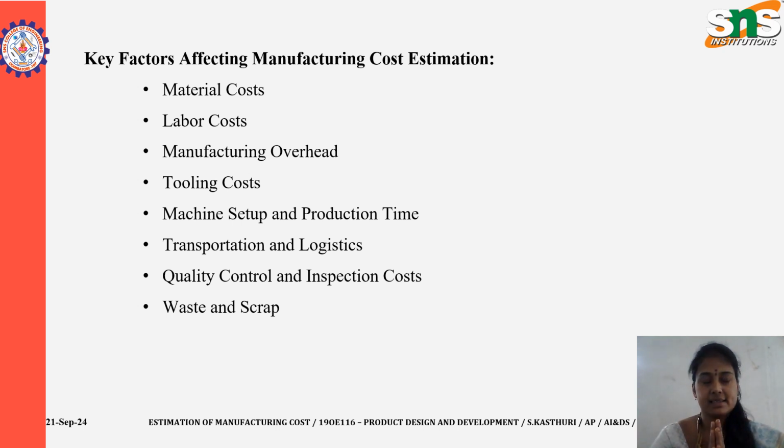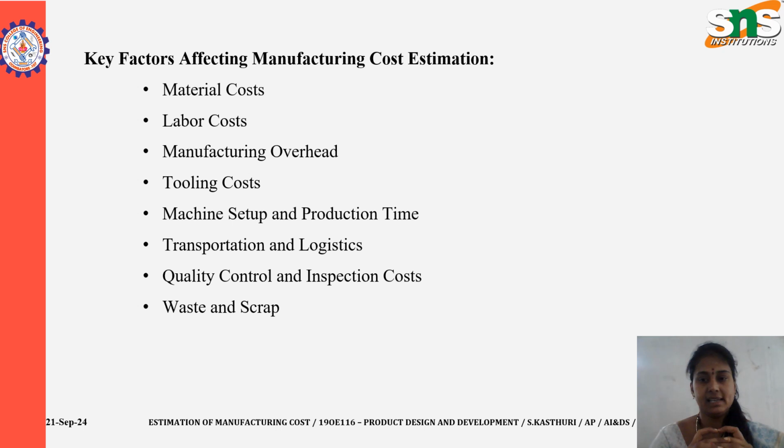The cost of raw materials directly influences the overall manufacturing cost. Materials include metals, plastics and other composites used to create a product. DFM mostly encourages the use of standard or readily available materials to reduce the cost.